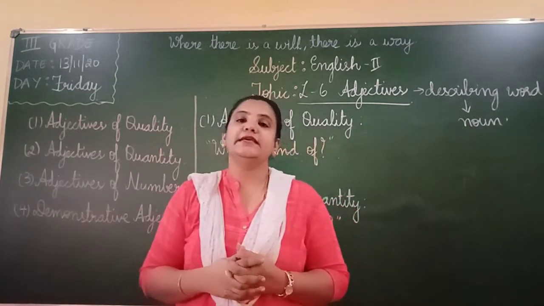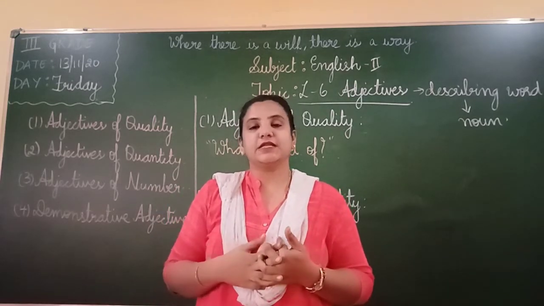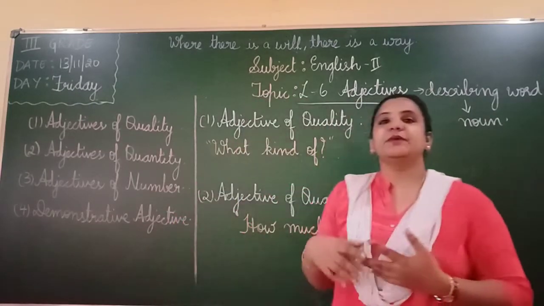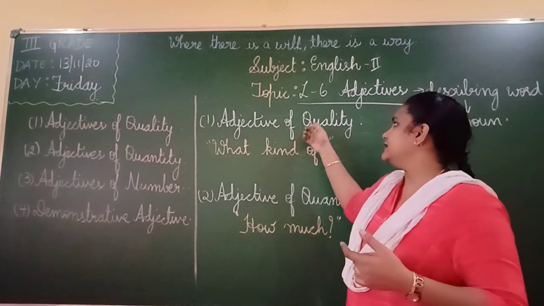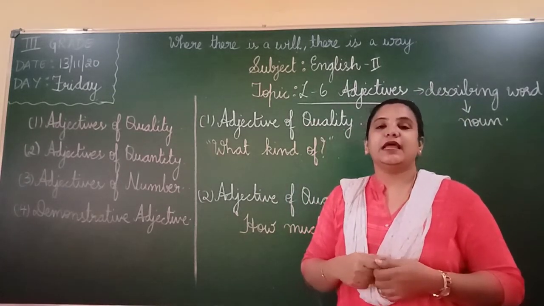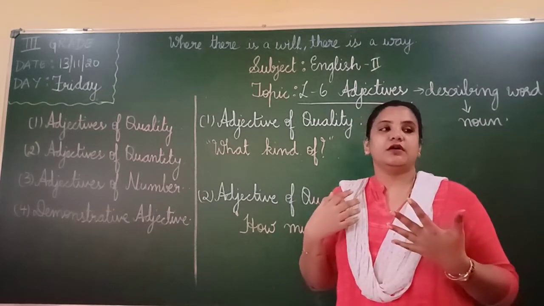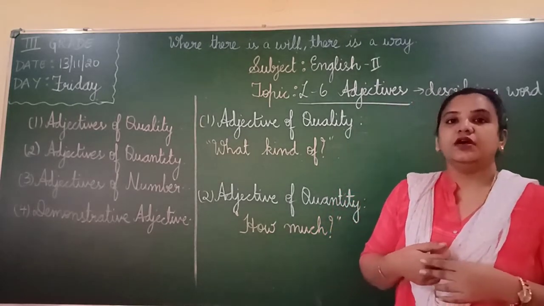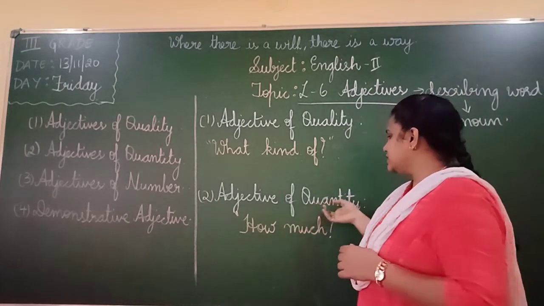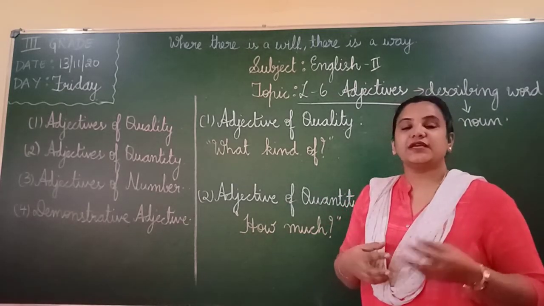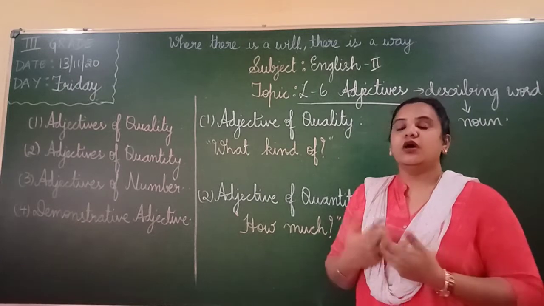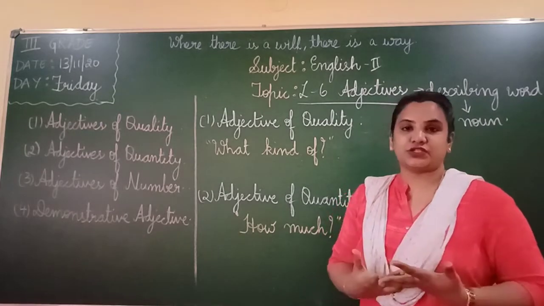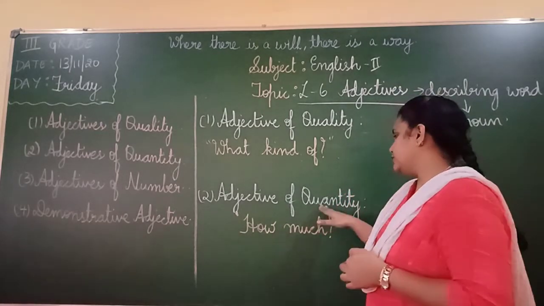What is adjective of quality? Adjective of quality is nothing but it describes how the noun is, or what kind of noun it is. When something describes how or what kind of, then that is your adjective of quality. Like beautiful, tasty, ugly, smart, brilliant. These are all the quality of the noun. Then coming to adjective of quantity, it's like how much. Some, little, all, no, half, full. These are all the how much. You describe how much the noun is. That is your adjective of quantity.